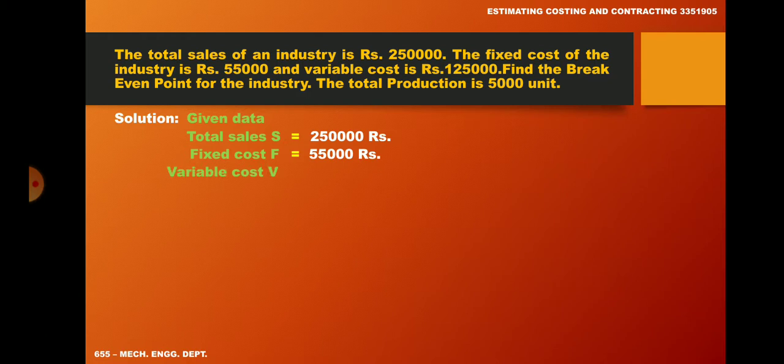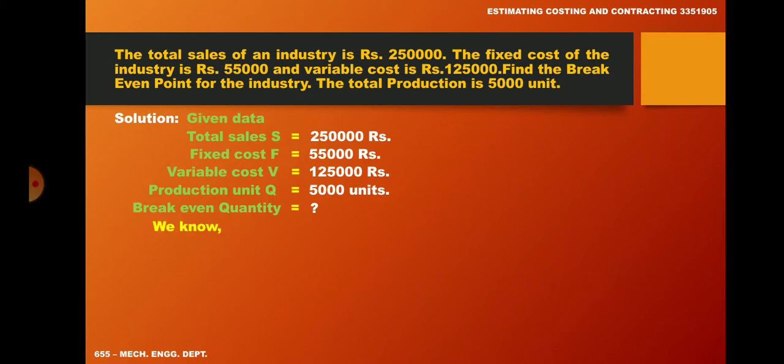and variable cost V. Here the total variable cost is given, not variable price per unit. So variable cost V equal to 1,25,000 rupees and the total production unit Q equal to 5,000 unit. So what we have to find out? Break-even point for the industry. Break-even quantity we have to find out.